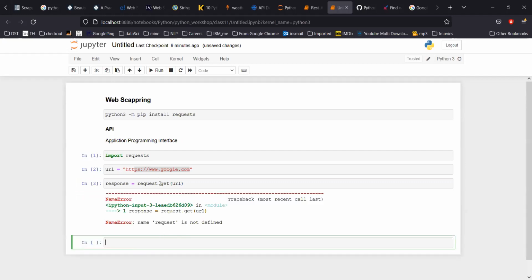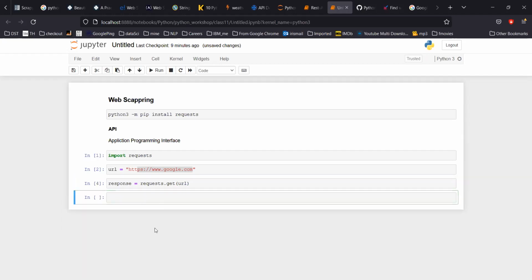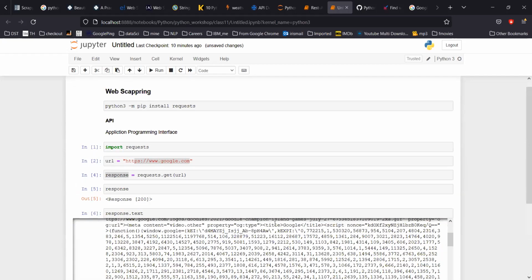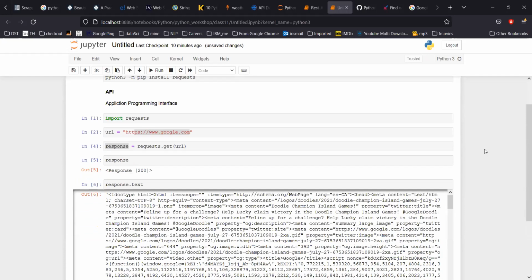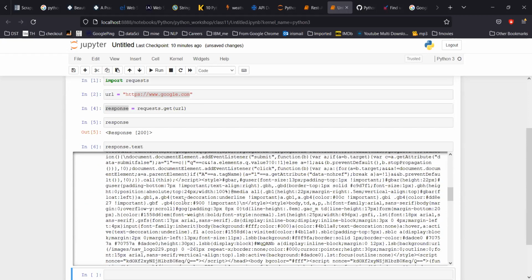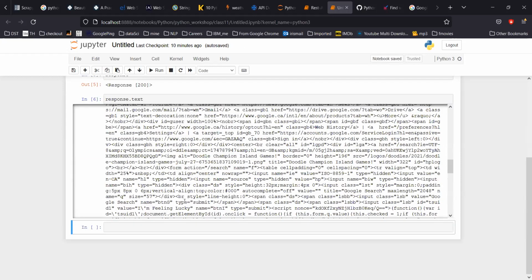Requests not found, okay, now fine. Let me print this out. It says response 200. Response 200 means I got the data, it is a success. How do I see the data? I think it's text. Yes, if I type response.text, this is the web page being downloaded.